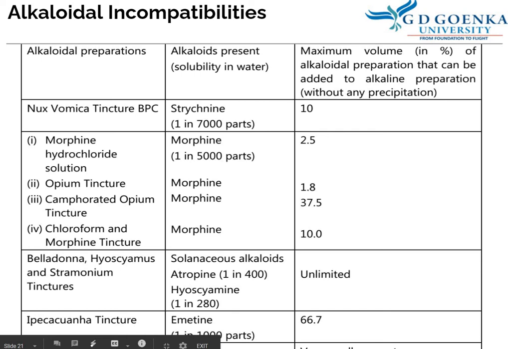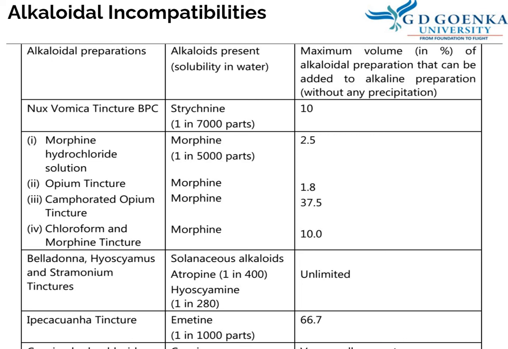Belladonna, hyoscyamus and stramonium tinctures contain solanaceous alkaloids. Atropine, 1 in 400 is the solubility, and hyoscyamine solubility is 1 in 280. However, there is no specific percentage, they do not anticipate precipitation.